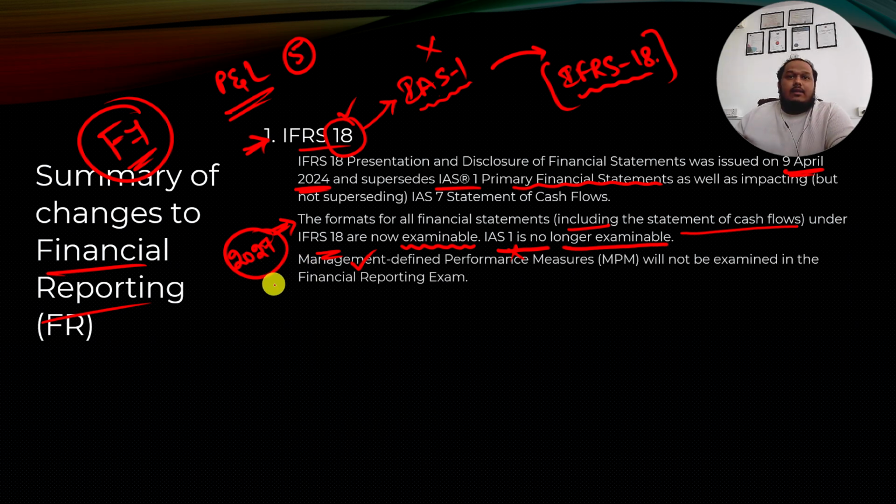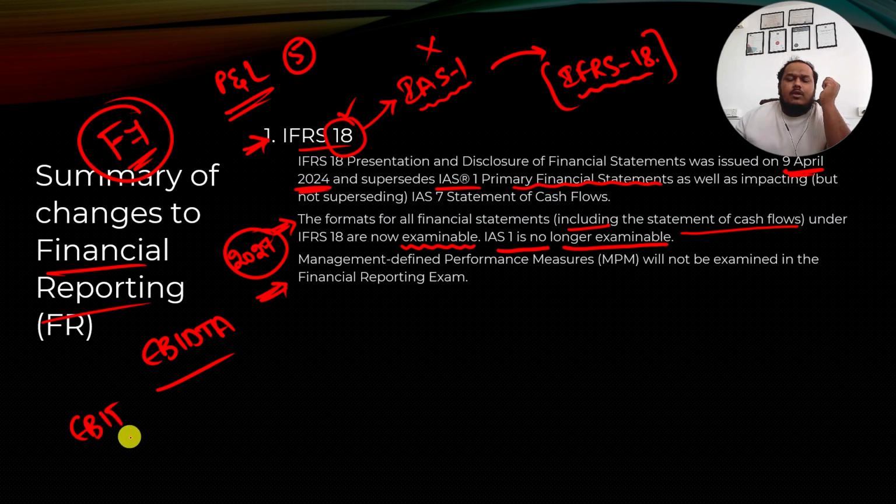Okay. Then the other change in IFRS 18, earlier also we used to cover this in SBR. In SBR, we used to have a topic called as current issues, where there are some elements of the financial statements that are not standardized. There is no standard format, or there is no standard method of calculation, right? Like for example, we hear this word EBITDA. What is EBITDA? Earnings before interest, depreciation, tax and amortization, correct? Or EBIT, earnings before interest and tax, or PBIT, profit before interest and tax.